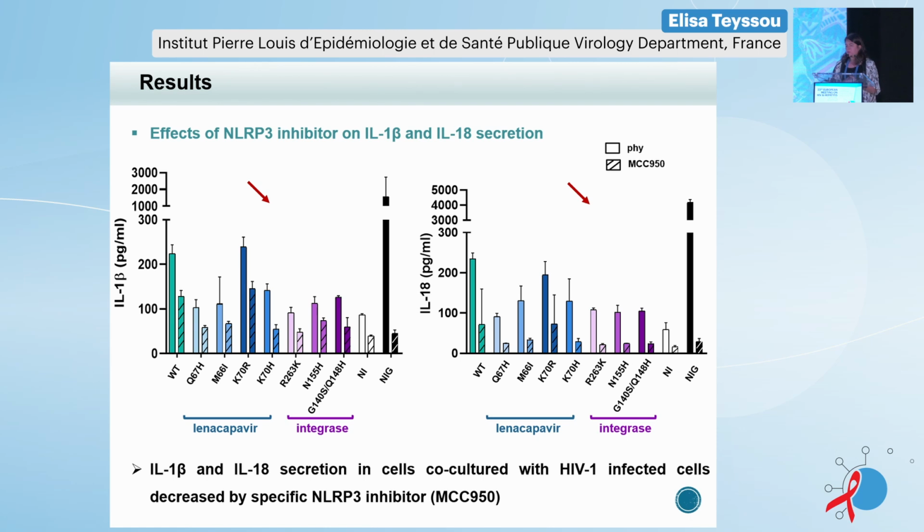In a second step, we wanted to know if the secretion that we observed was specifically due to the NLRP3 inflammasome. So to do that, we did the same experiment, but this time we added to our co-culture a specific inhibitor of NLRP3 called MCC950. Here in black, on the positive control, you can see that when we added the MCC, we have a strong decrease of the secretion of the two cytokines. We observe this same decrease for all our co-cultures when we added the MCC. This result suggests that the secretion of the two cytokines that we observed was mainly due to the NLRP3 inflammasome.